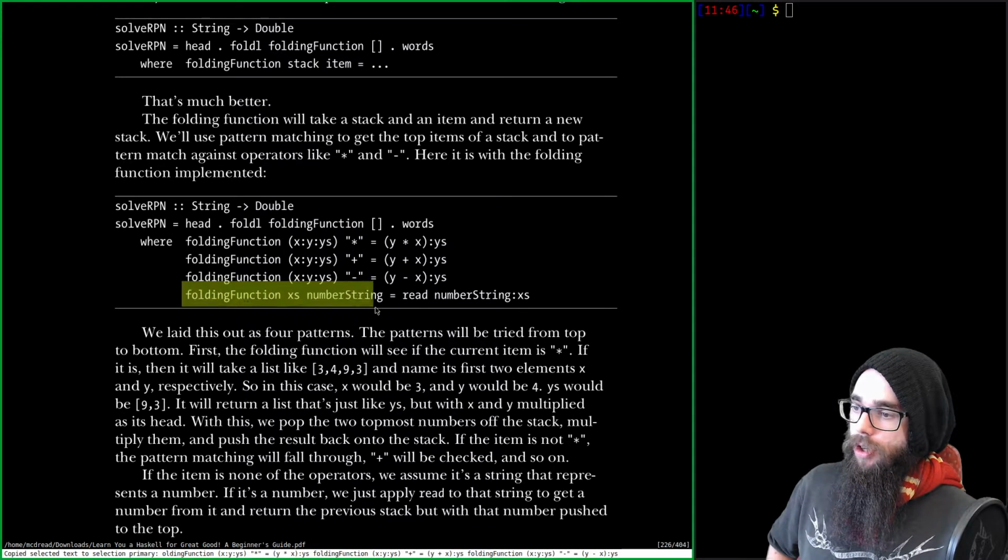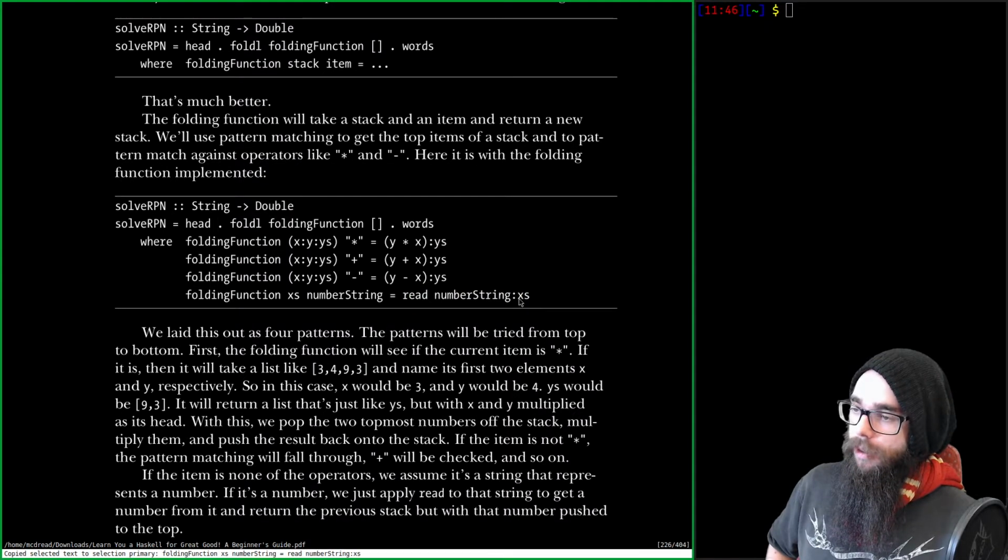However, if it's not one of these, we will just take the list. And it's a number string.